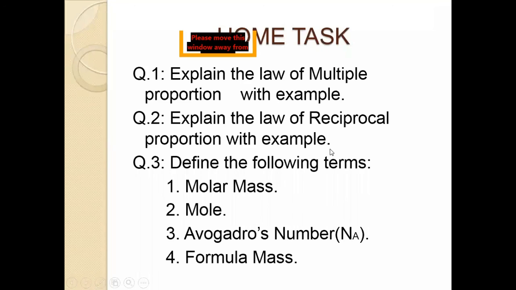Question number 3. Define the following terms. Number 1, molar mass. Number 2, mole. Number 3, Avogadro's number. And number 4 is formula mass. Again, I am repeating. Question 1, explain the law of multiple proportion with example. Number 2, explain the law of reciprocal proportion with example. And question number 3, define the following terms. Number 1, molar mass. Number 2, mole. Number 3, Avogadro's number. And number 4 is formula mass. So students, I will again repeat all the slides.